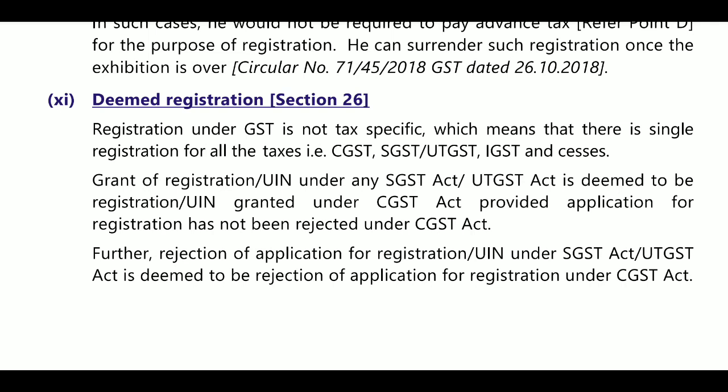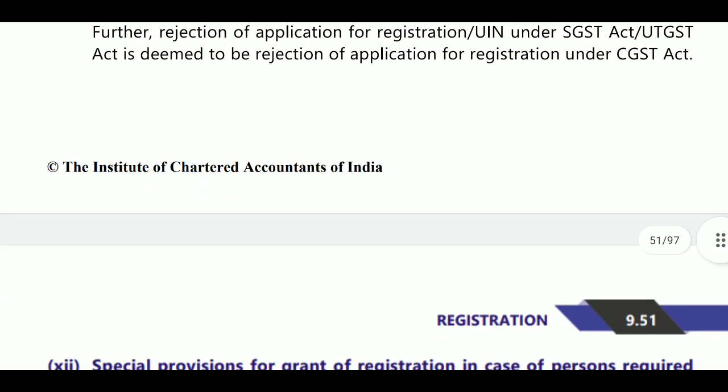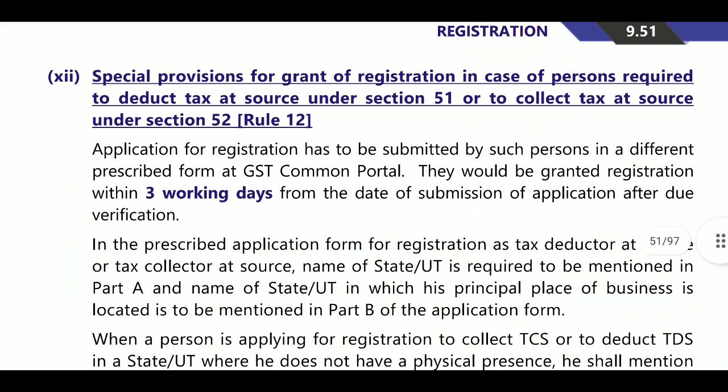The GST officer must accept or reject it. If he accepts, you will get the registration. If he has not accepted, he must reject the application. If he has not rejected it within the time specified, then that registration will be treated as deemed registration. That is the provision.